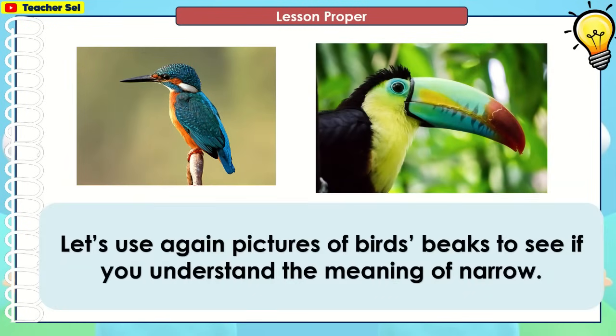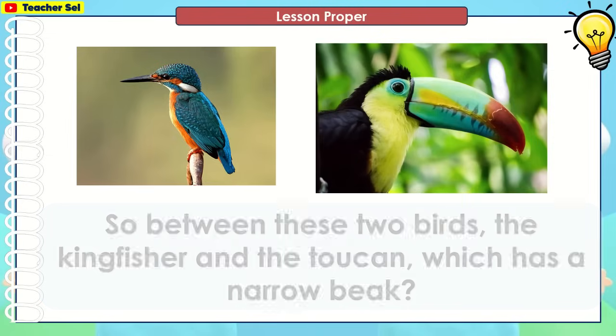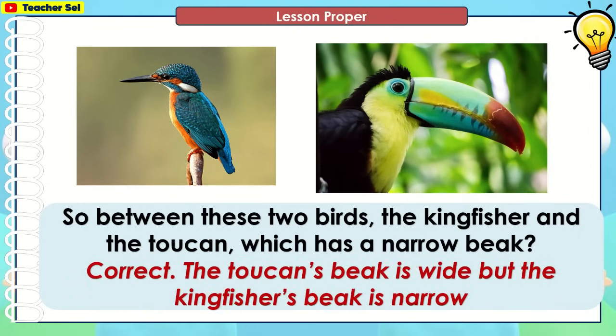Let's use again pictures of birds' beaks to see if you understand the meaning of narrow. So between these two birds, the kingfisher and the toucan, which has a narrow beak? Correct. The toucan's beak is wide, but the kingfisher's beak is narrow.